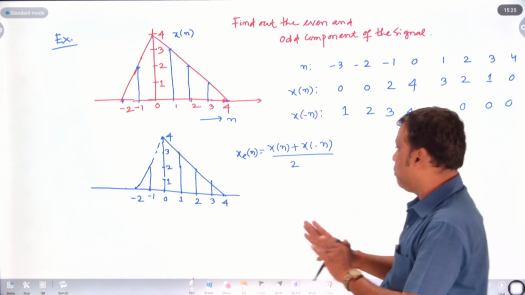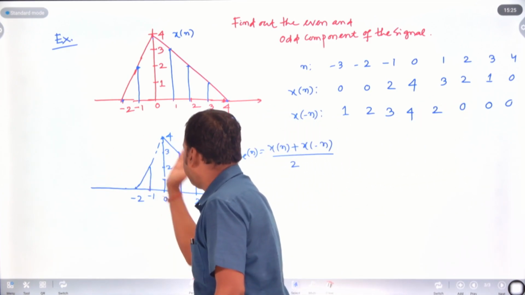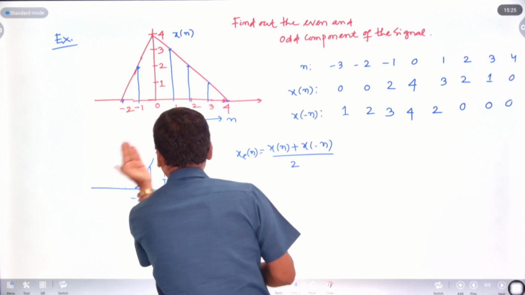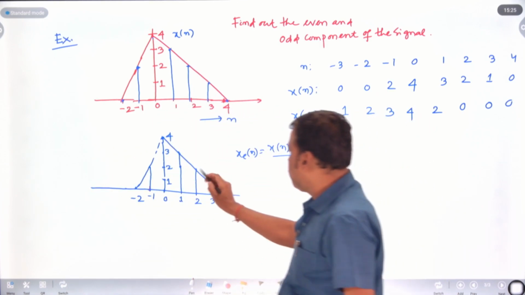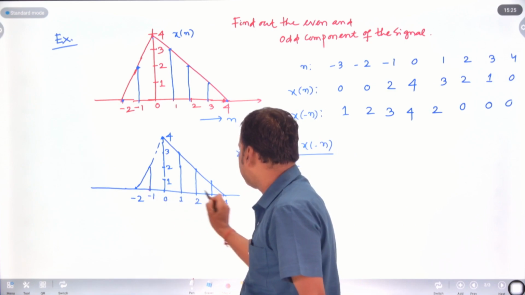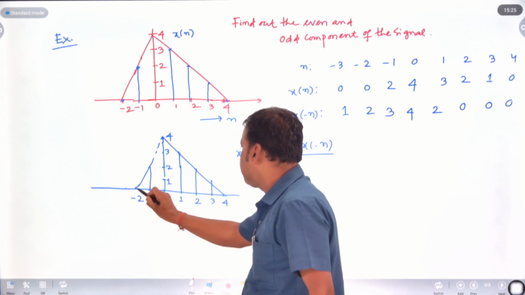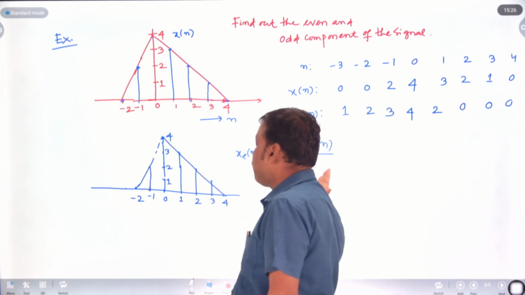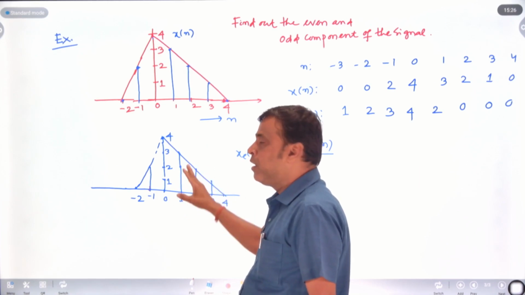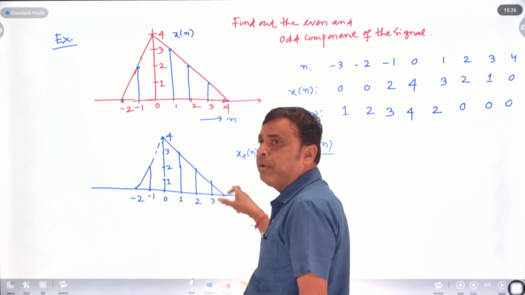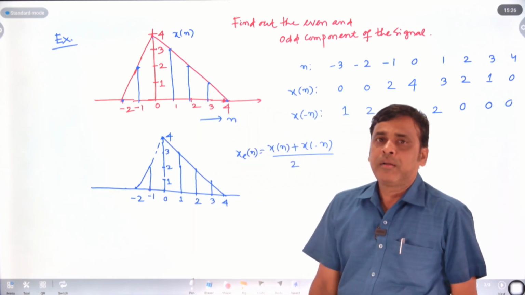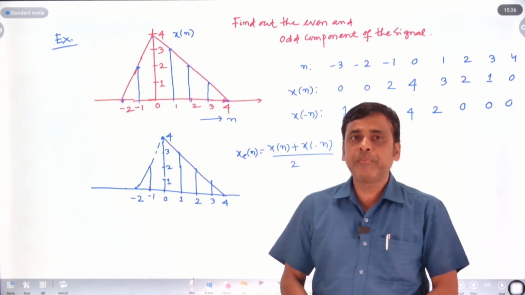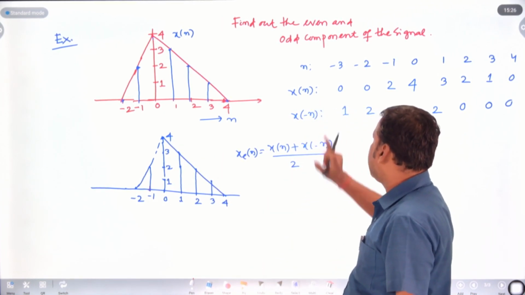It means swapping: whatever the samples are, they are shifted toward the folding, like x of minus n. The value of x of minus n shifts to x of plus n. So this comes to minus 1, this comes to minus 2, this comes to minus 3, this comes to 1, this comes to n, like this. Just swapping: whatever the value of x of n for positive n shifts to x of minus n, and the value of x of minus n shifts to the respective values of x of n. After getting x of n and x of minus n, simply add them.